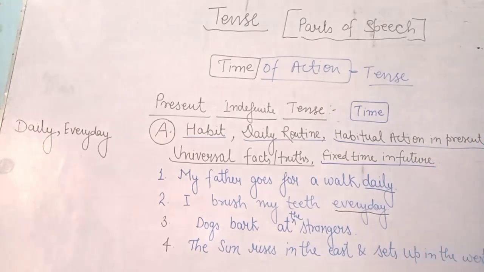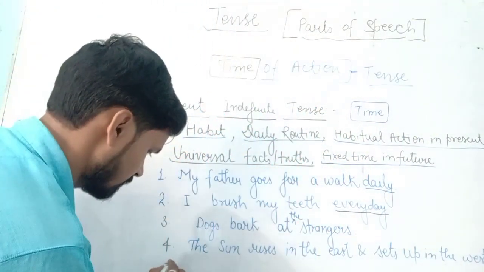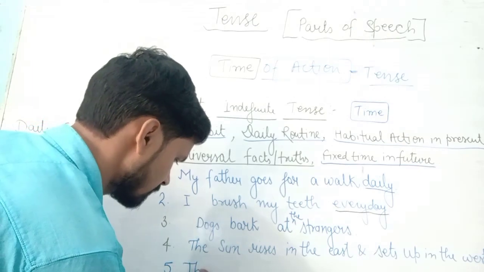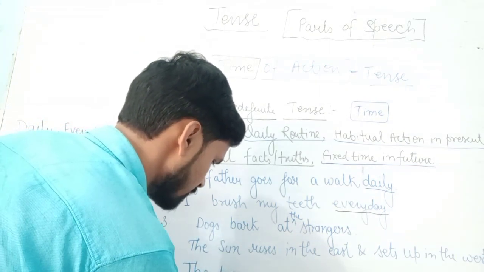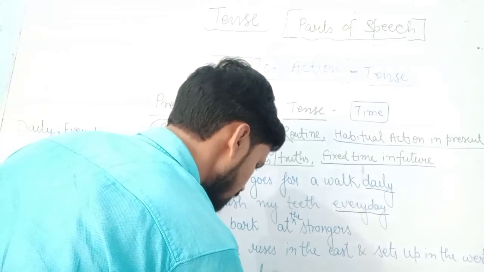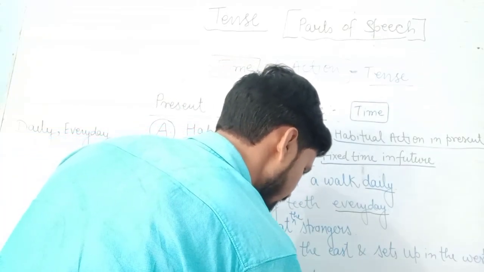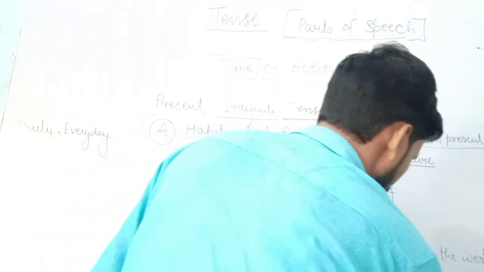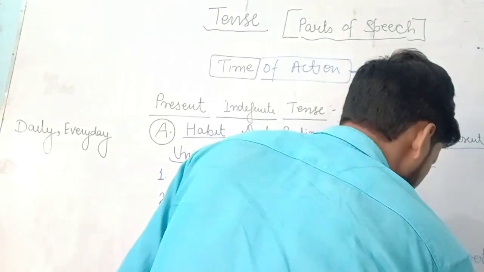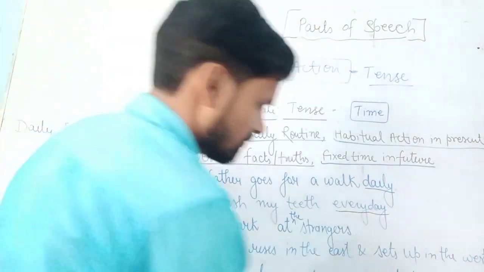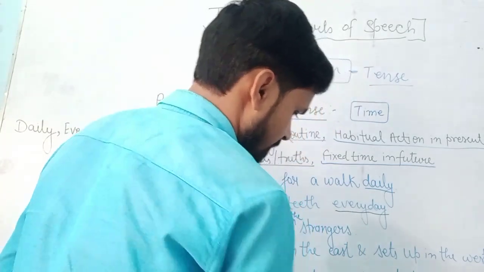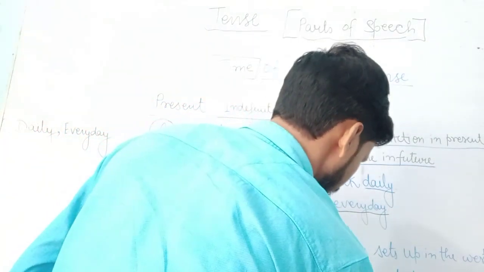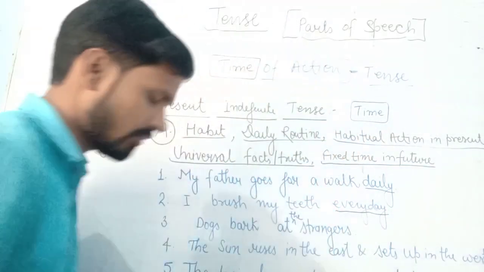So if we are reading about fixed time in future, I can give you one example like the train leaves at 5 o'clock.